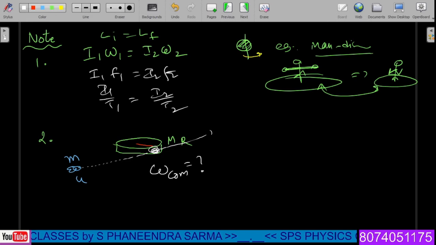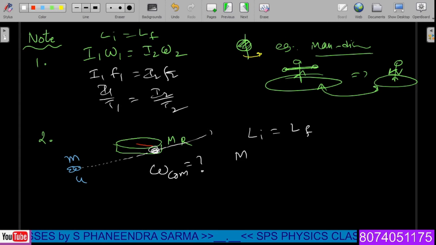In this case, we have to apply the same condition: L initial must be equal to L final. L initial means the disk of mass capital M is at rest. Therefore, its initial value is 0, omega value is 0, and for the disk the moment of inertia is MR square by 2.